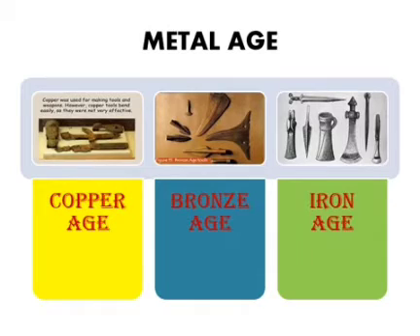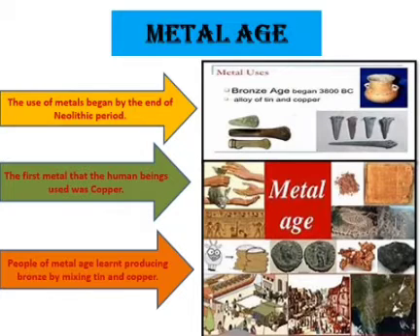Now let us move on to Metal Age. So under Metal Age, we are going to learn about Copper Age, Bronze Age, and Iron Age. Now let us learn about Metal Age, children. The use of metals actually began by the end of Neolithic period. The first metal that the human beings used was copper. People of Metal Age learnt producing bronze. Bronze is an alloy and it is harder than copper. By mixing tin and copper, that's the reason we call bronze an alloy.